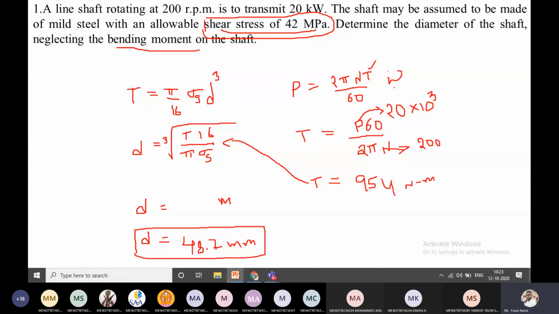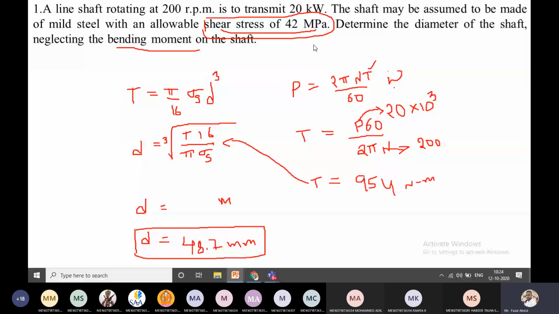Again, for the strength criteria, there are four different processes. The shaft may be subjected to pure torsion, pure bending, or any combination of torsion and bending, and additional axial load application. So there are four different categories. The given question belongs to which one? Among the four categories, which category does this question belong to? You need to identify that first. If you identify the problem, you can easily solve it, whatever the answer required.